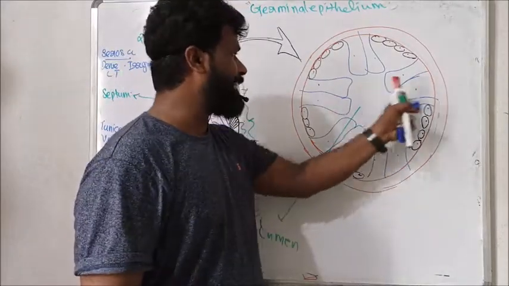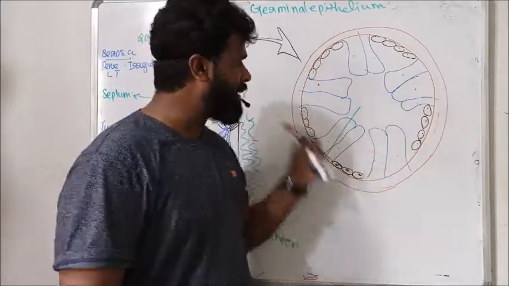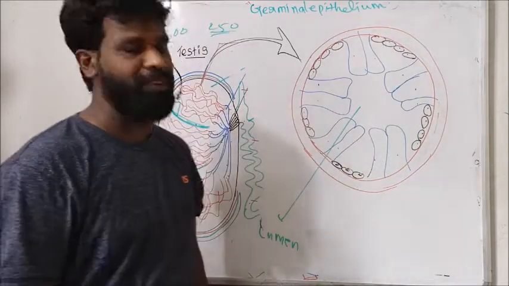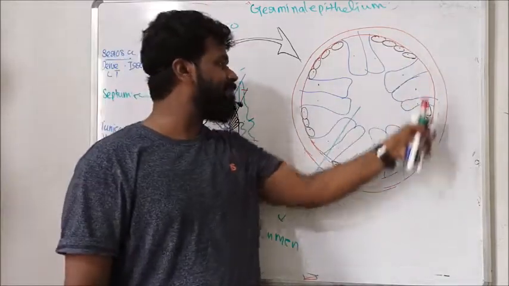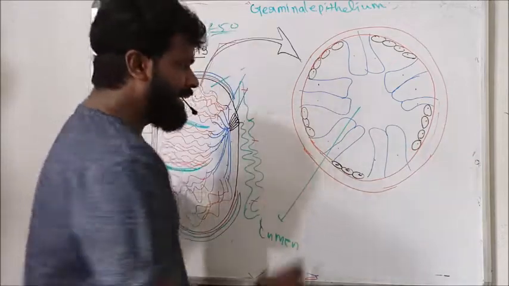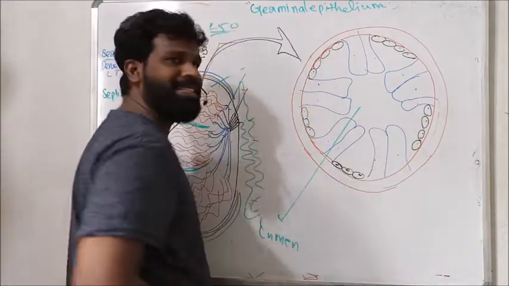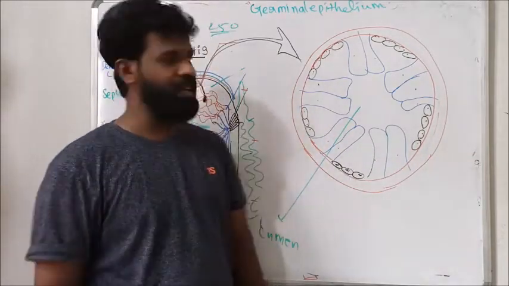So this is the lumen, and this lumen is lined by germinal epithelium of the seminiferous tubule. Here 2 types of cells are seen in the germinal epithelium.